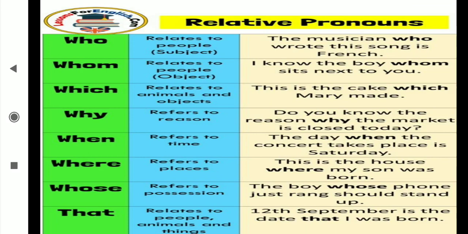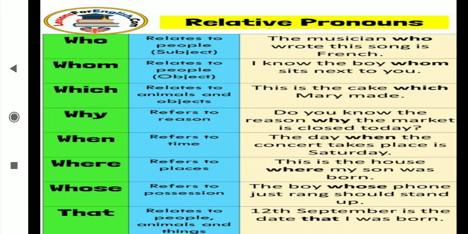What is the relation of house and son? Where that son was born, that is the relation, and it has been mentioned with where. And where is joining two sentences. This is the house, my son was born, and in between where came, and this where is showing the relation between the house and the son. That's why this where comes for the relative pronoun. The boy whose phone just rang should stand up: the boy and the ringing phone, the relation of both is standing up. That's why whose is the relative pronoun.